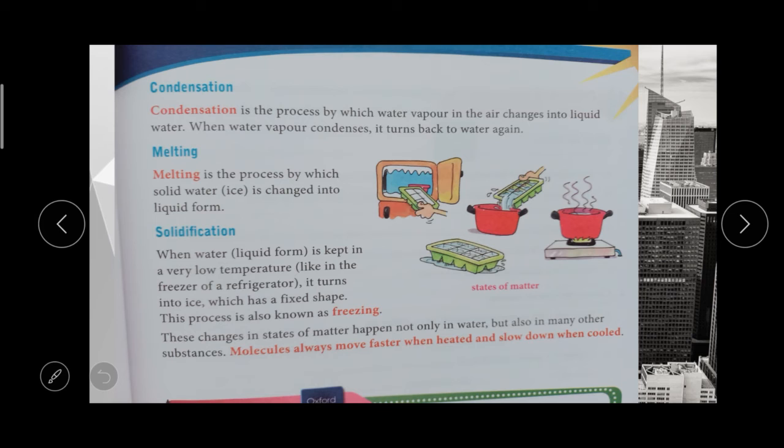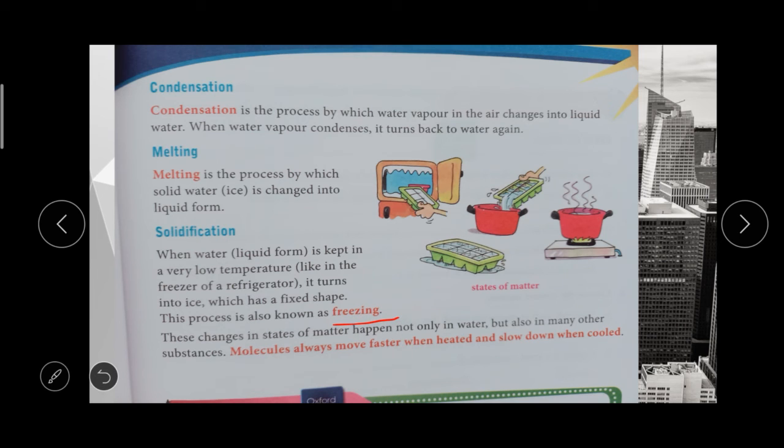The final one is solidification. What is that? When liquid water is kept at a low temperature, like in the refrigerator, it turns into ice and takes a fixed shape. If you pour the water in an ice tray, it takes the shape of the tray, right? This process is called freezing. Solidification is otherwise called freezing.